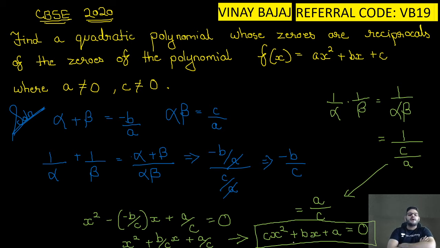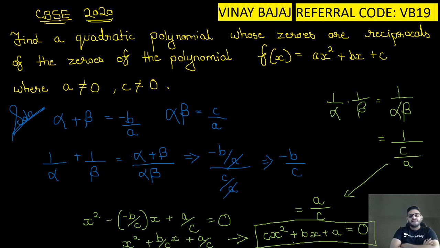After that, x square minus the sum of the zeros into x plus the product of the zeros is the basic general equation. So now instead of the sum of the zeros, we have substituted minus b by c. Minus into minus will give me plus b by c x. And instead of alpha beta, that is the product of the zeros, we have substituted a upon c.